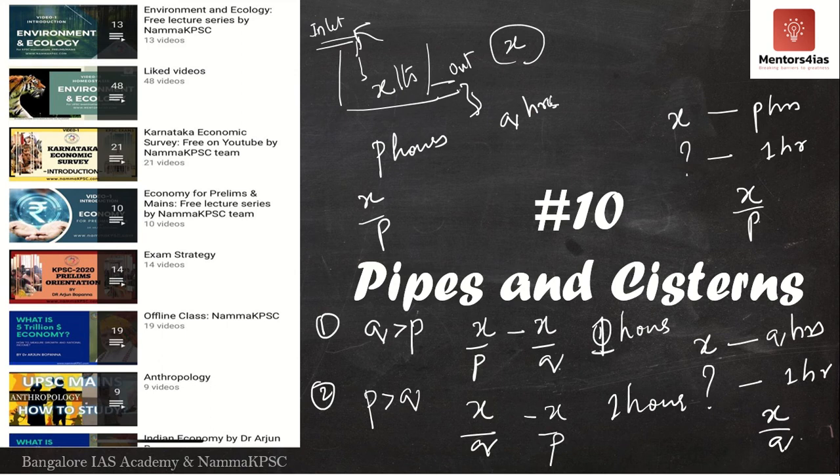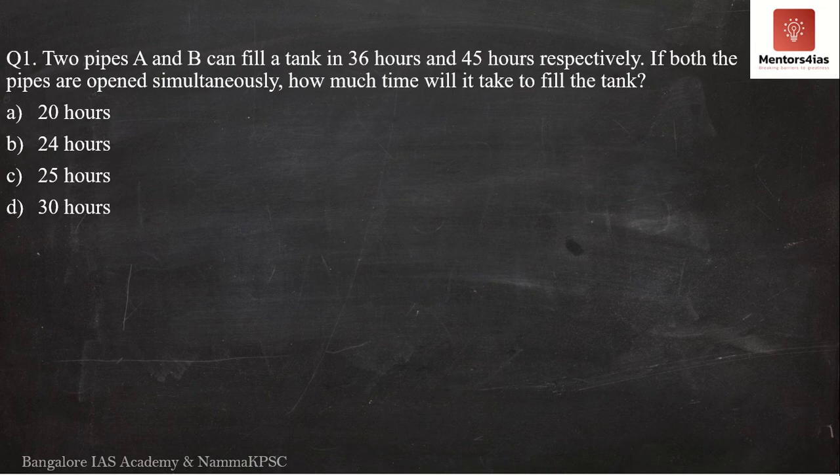So we'll start with the first problem. Now, the first problem, I will solve it by two methods, that is your fraction method and also your chocolate method. However, from the second problem onwards, I will only continue with one single method, and I will not do every problem by two methods. But for the sake of understanding, I will do the first problem by two methods. So the first question says there are two pipes A and B.